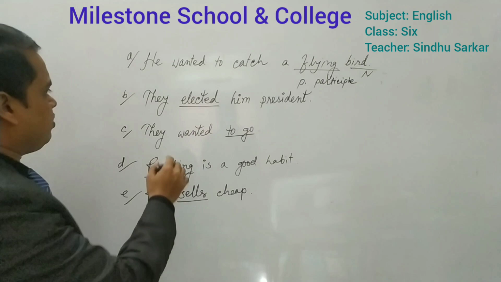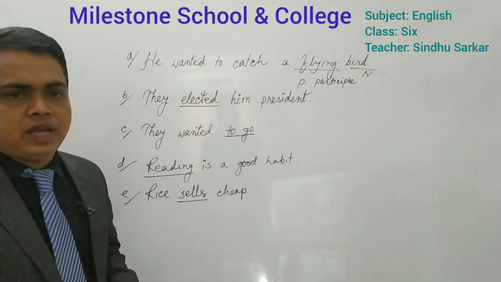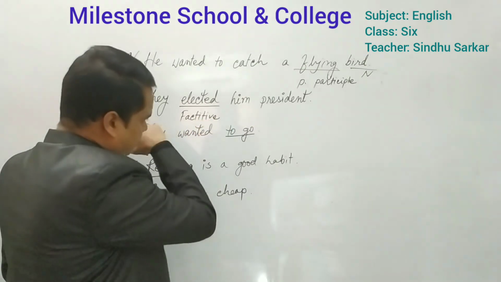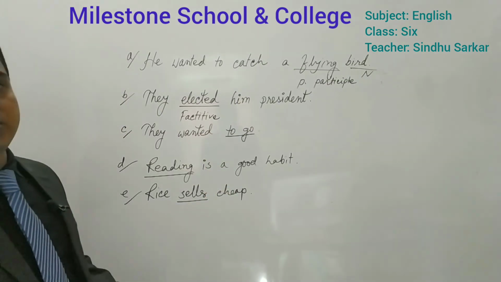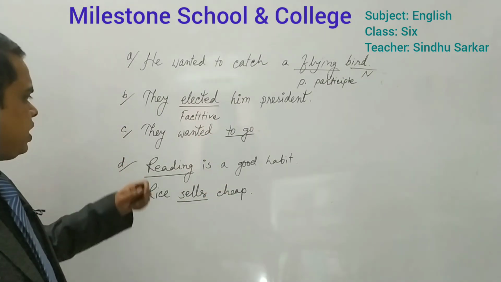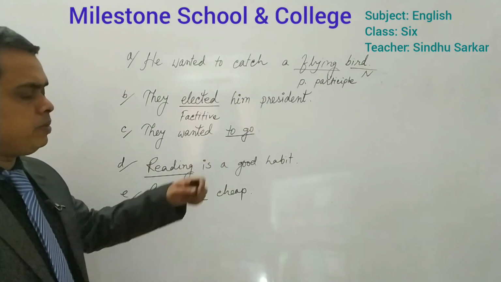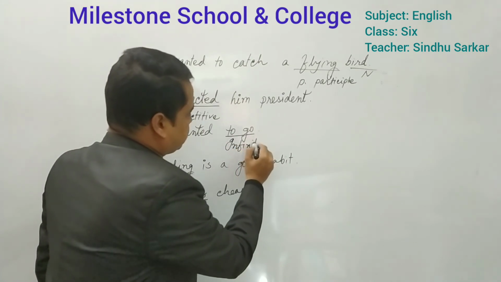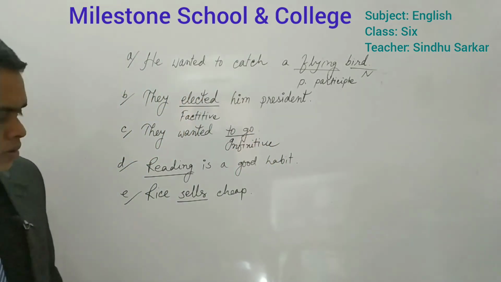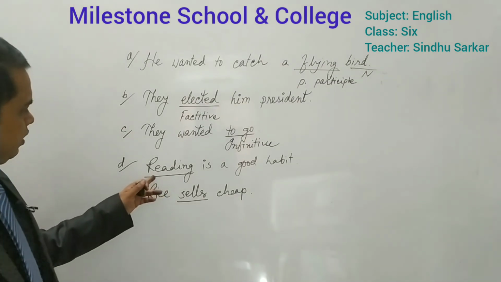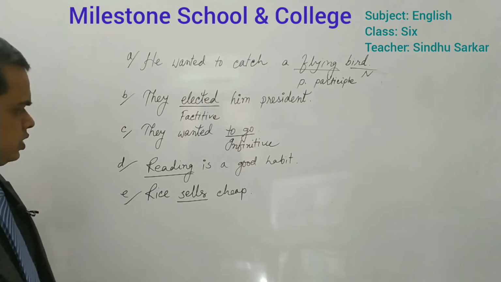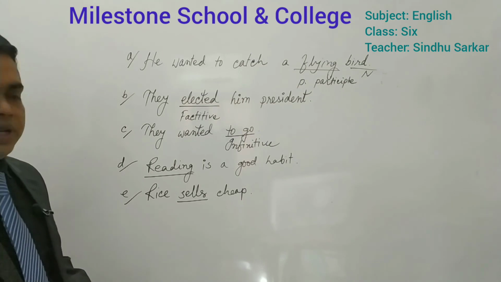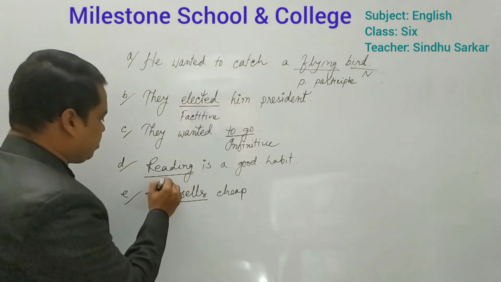Now what type of verb is the second one? Yes, facultative verb, because it is taking one more object to complete its sense. Now number three, they wanted to go. It will be an infinitive, a non-finite verb: to plus verb. Now, reading is a good habit. Here we are getting verb plus ing, and at the same time it is acting as a noun. So it will be a gerund. Very good.